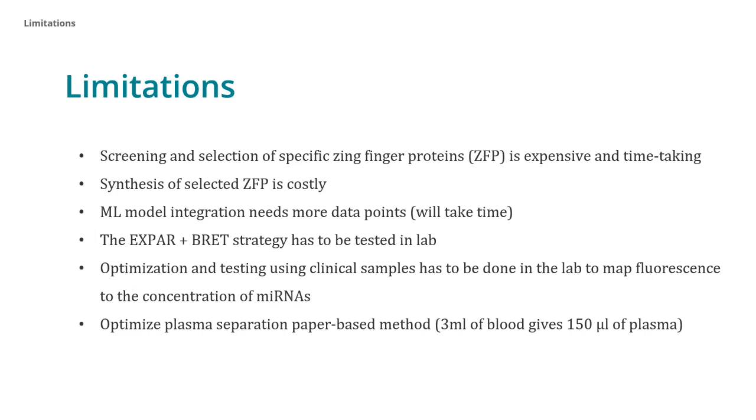First, the screening and selection of specific zinc finger proteins, ZFP, is both expensive and time-consuming. Identifying the right ZFPs that can accurately bind to the target miRNAs requires extensive research and validation, which can be resource-intensive. Second, the synthesis of the selected ZFPs is costly. Once the appropriate ZFPs are identified, producing them in sufficient quantities for our detection technique involves significant expense.